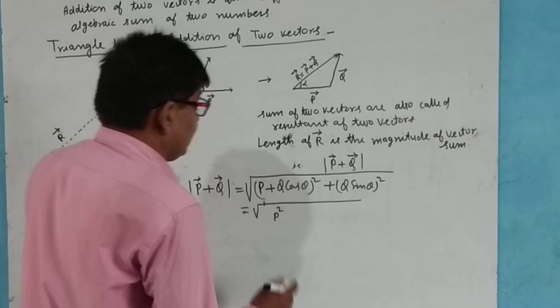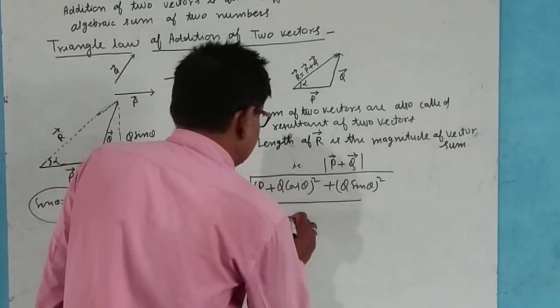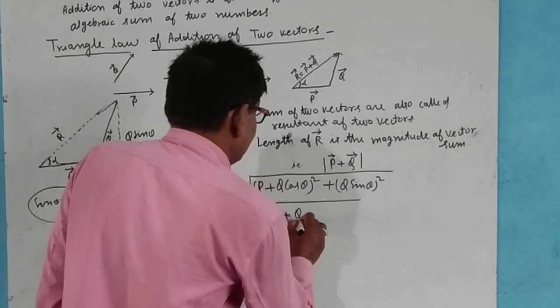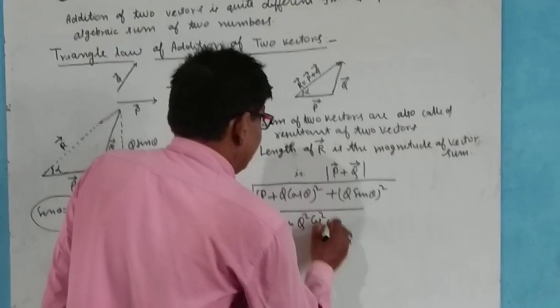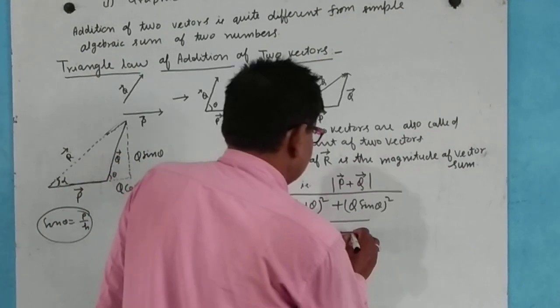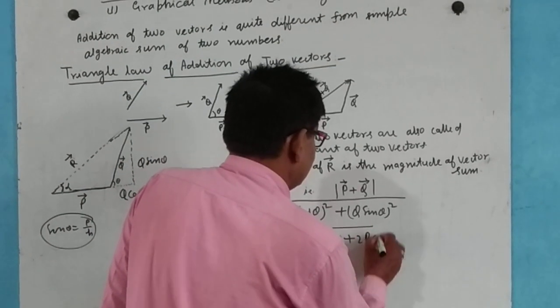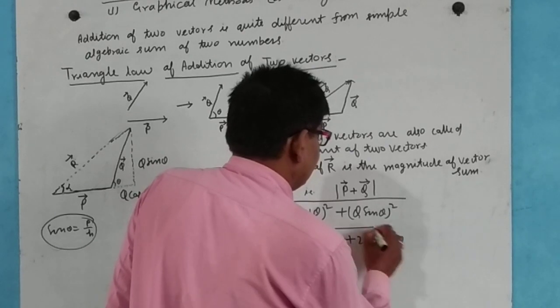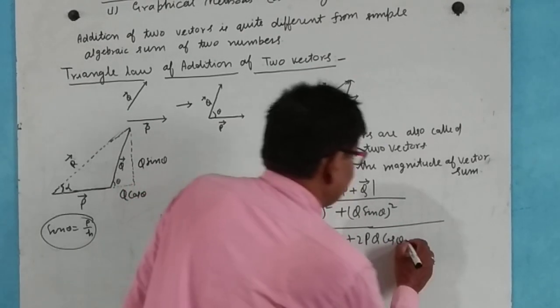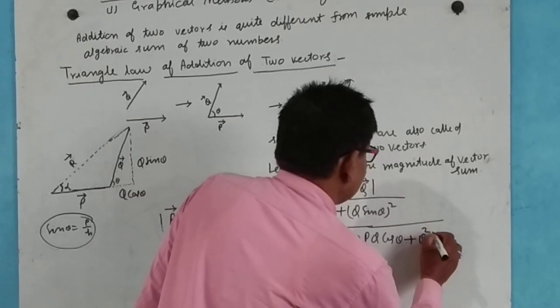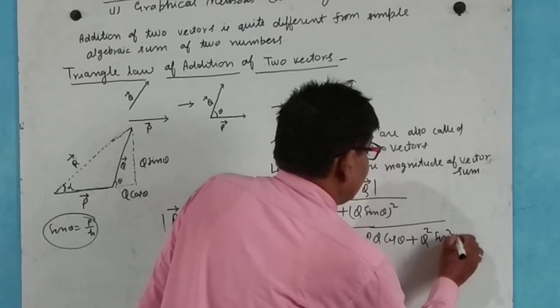Now using a plus b whole square, this becomes P square plus Q square cos square theta plus 2PQ cos theta, plus Q square sin square theta.